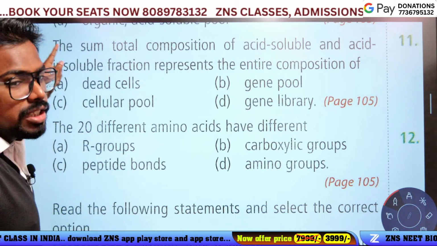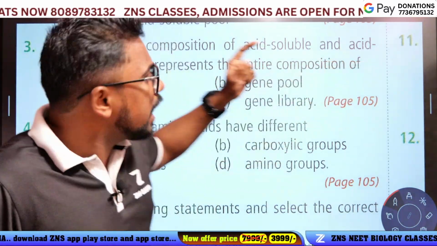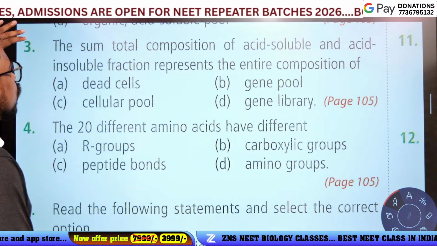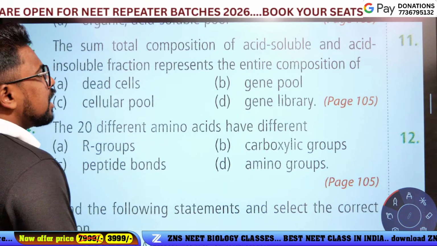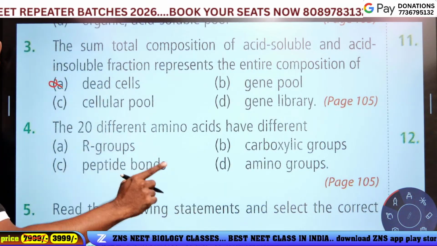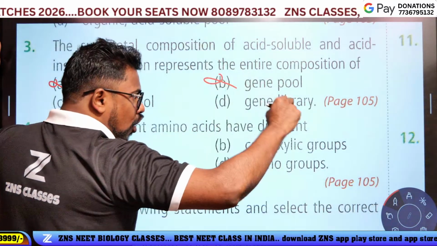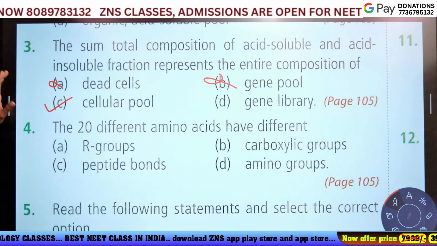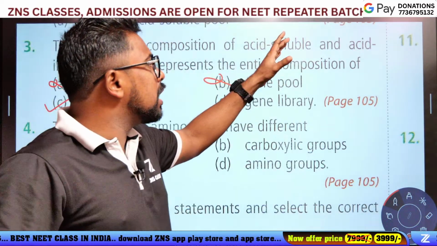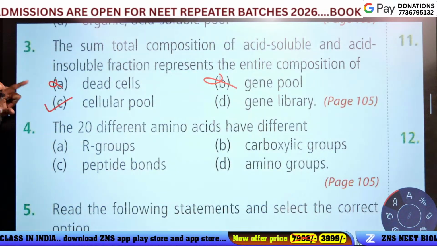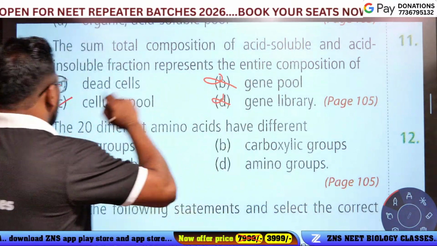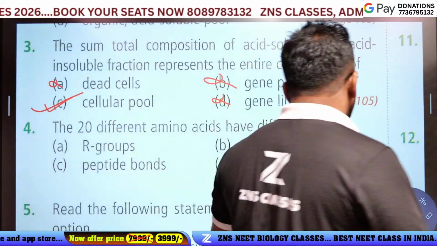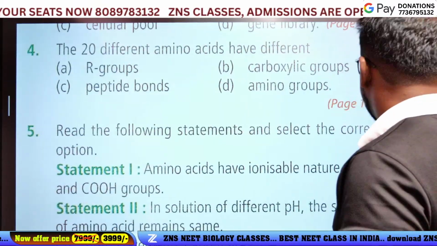Actually, it is an NCERT line. The sum total composition of acid soluble and acid insoluble fractions represents the entire composition of dead cells? No. Gene pool? No. Cellular pool? Yes, the entire cell pool contains acid soluble and acid insoluble fractions. Option C is the answer because it is your NCERT line.